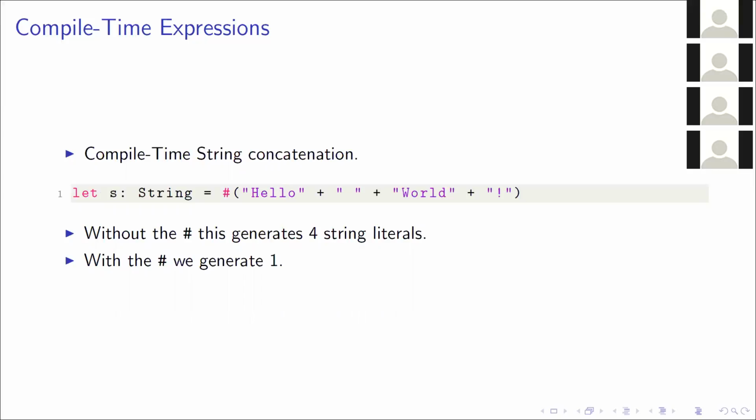But if you put the hash in front of it, this will be rewritten in the AST to a single string literal, and the developer will have the convenience of being able to break it out over multiple lines.